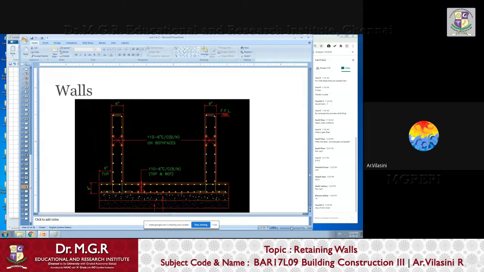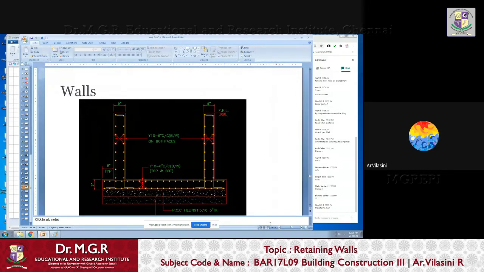See, this is a section of a simple wall. I've been discussing this again and again, so there's not much to this. Whether it is a 9-inch external wall or a 4.5-inch internal wall, the wall is going to look like this. If it is an external wall more than 200 or 300 mm wide, for whatever reason, then you will have reinforcements on both edges.